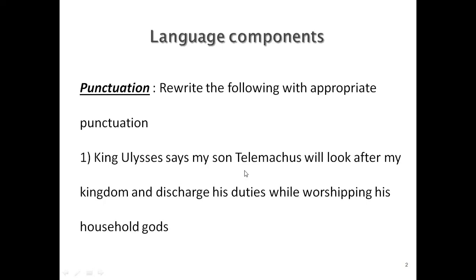Under punctuation, the sentence structures will be the same in the examination question paper also. So if you have a good practice of the exercise which is given in the text, I think that should be sufficient for you to answer the questions in the examination. Now, if you consider the first question under punctuation, which says, rewrite the following with appropriate punctuation. The first sentence given here: King Ulysses says, my son Telemachus will look after my kingdom and discharge his duties while worshipping his household gods. Now, this is the sentence given.